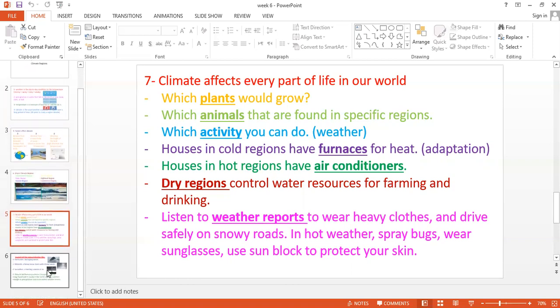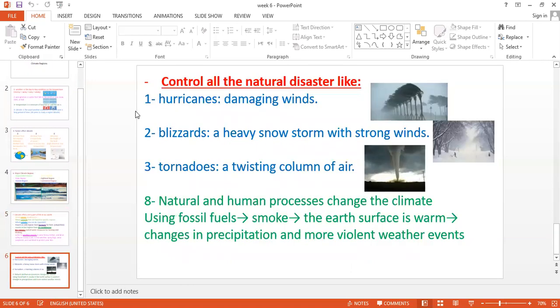Okay, the last point we have today is natural disasters. There are, guys, three natural disasters that happen because of the climate changes or the weather changes. What are these disasters? Number one is hurricanes. Hurricanes means those damaging winds. Look at this picture of hurricanes, guys. Look how strong the wind is, so that it can sweep away everything. It can damage houses, streets, buildings, trees, everything. So hurricanes means damaging winds.